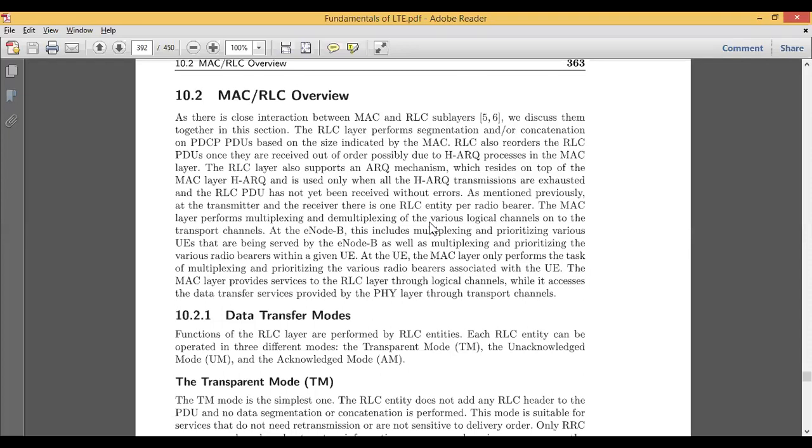And how can this be done? This is done by the MAC layer. Okay, and this can also be done by making use of a process called the HARQ process in the MAC layer.